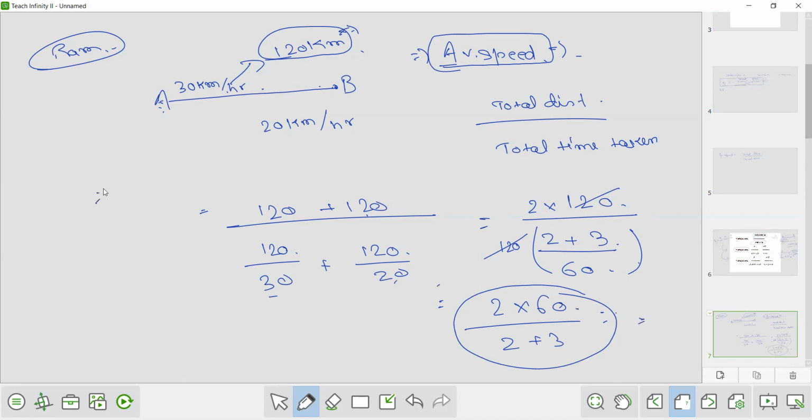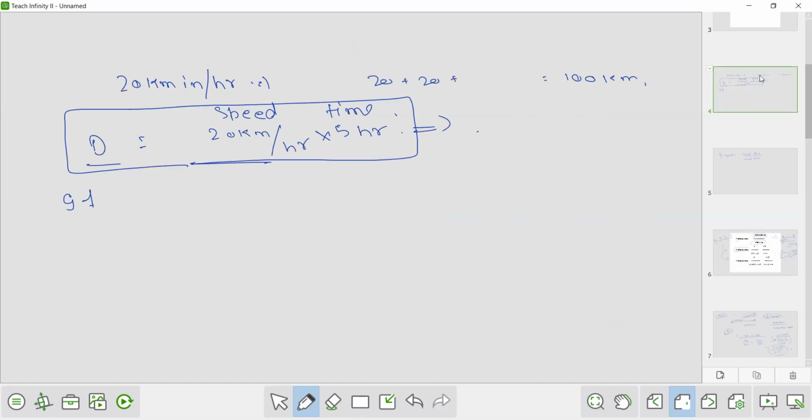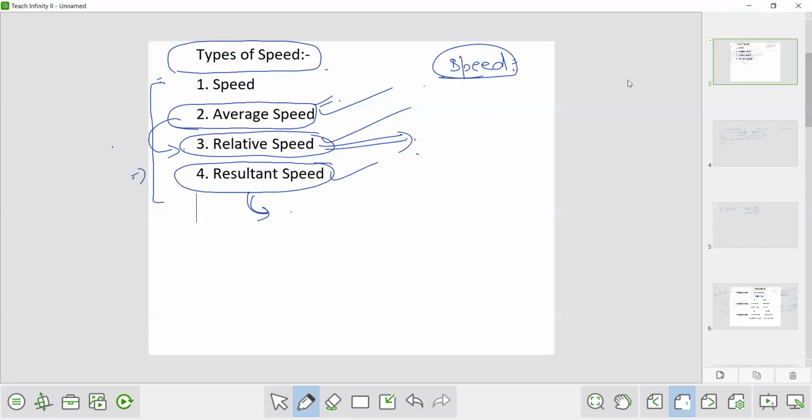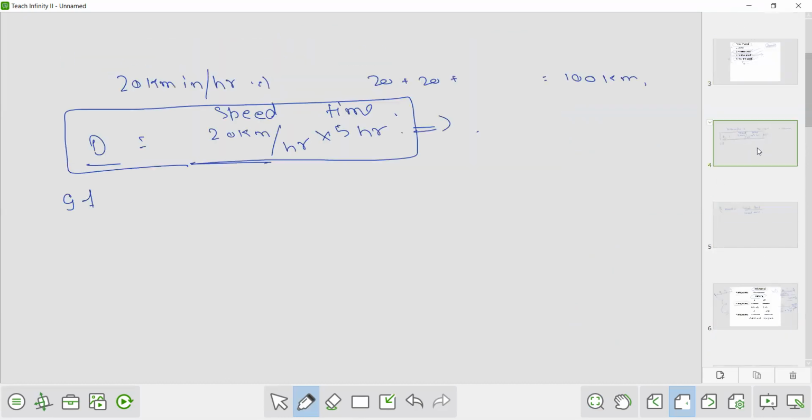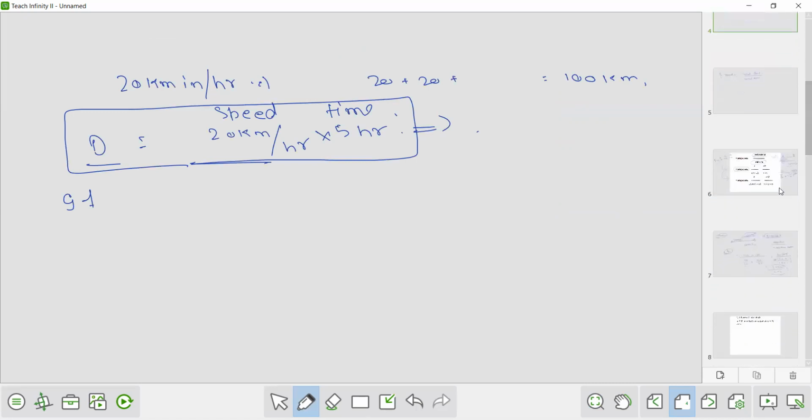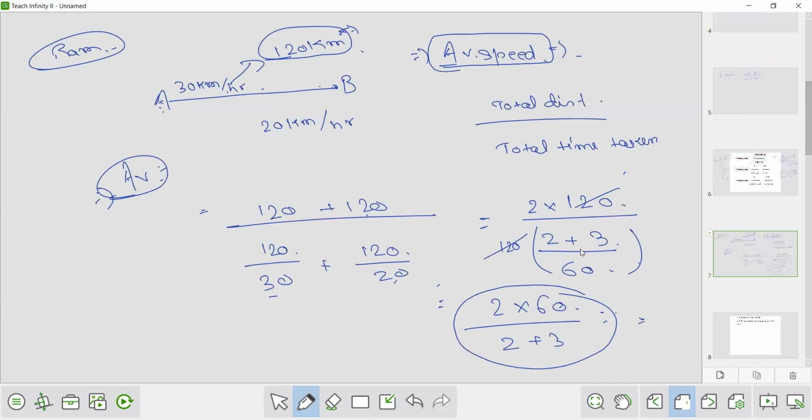So here the average speed, if the distance is the same, is independent of distance. See, I have explained you here also. The same formula derives here, 2 into 60 upon 2 plus 3.